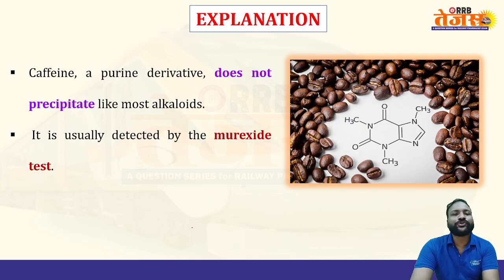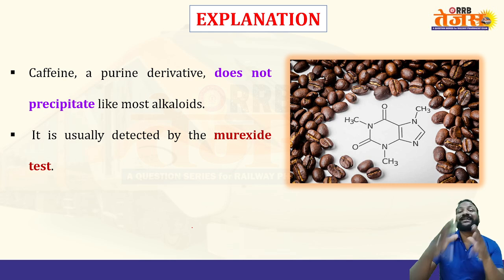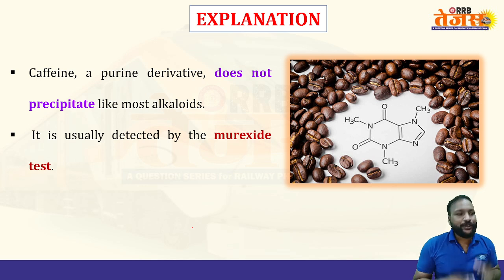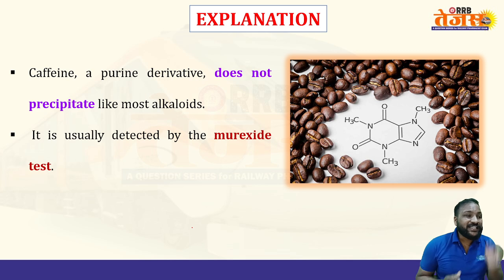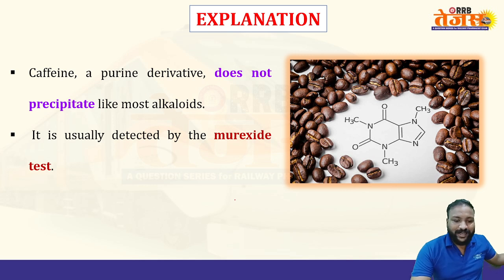Caffeine will not give a positive result for Dragendorff's test, because some compounds like caffeine, atropine, and ergot alkaloids have special and specific identification tests. Caffeine has a test called the murexide test, which is only for caffeine.